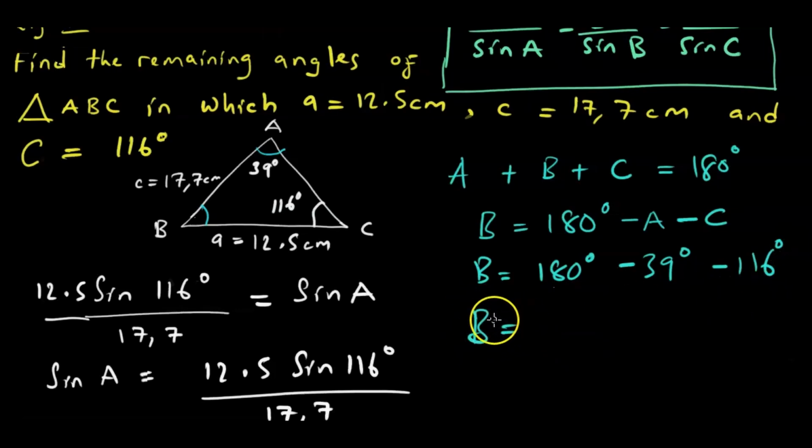So B is equal to, we put this in our calculator, 180 minus 39 minus 116. B is equal to 25 degrees. So B here is 25 degrees.